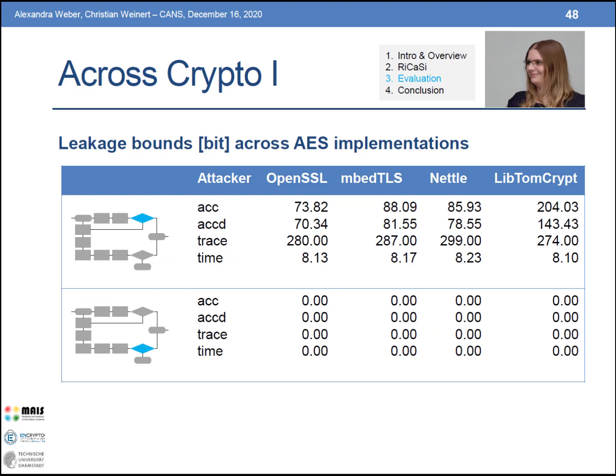Now we showed you one example for OpenSSL AES, but how does this actually compare across different implementations? We evaluated RiCaSi across multiple implementations, first across different AES implementations, from OpenSSL, EmbedTLS, Mantel, and libtomcrypt. You can see here they are all based on lookup tables and they all have non-zero leakage bounds for the original implementation. But in the second round of RiCaSi, we were able to achieve zero leakage guarantees across all attacker models for all 4 AES implementations.